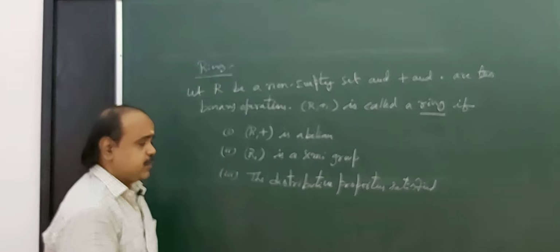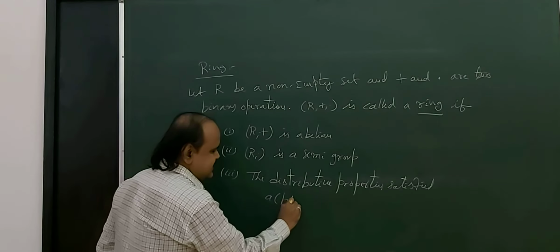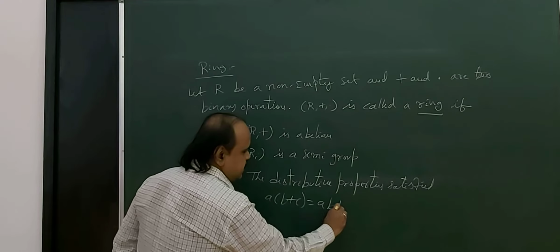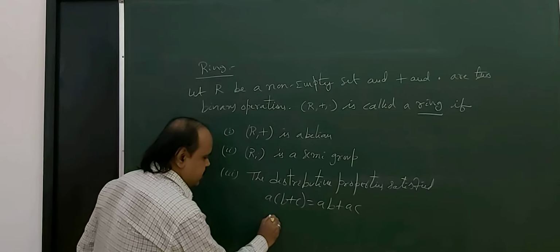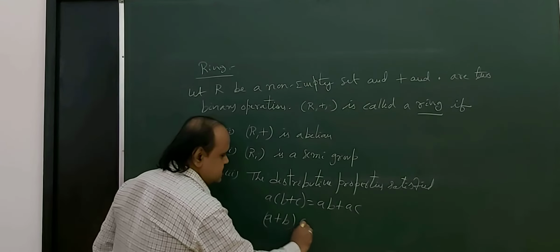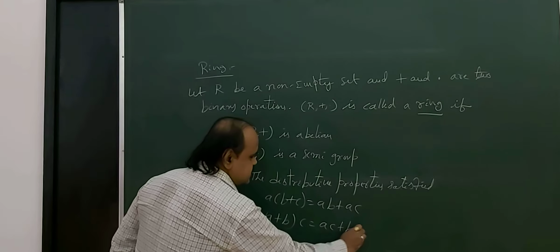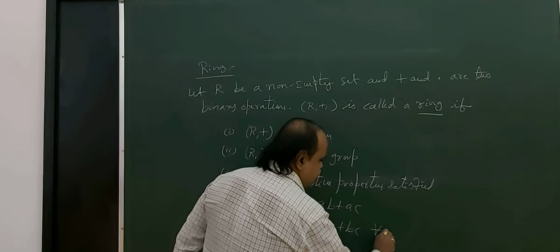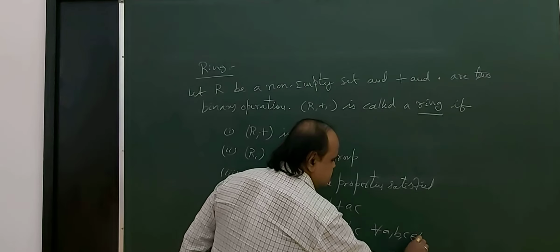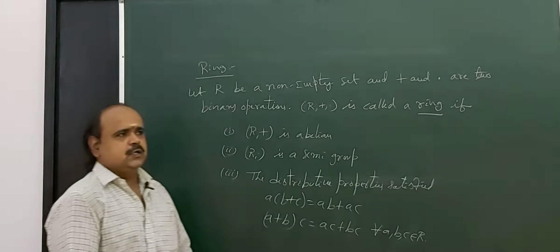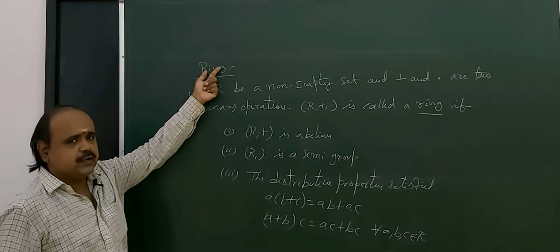What are the distributive properties? A into b plus c equal to ab plus ac. Another one, a plus b into c equal to ac plus bc for all a, b, c belongs to capital R. Okay. So here we see the definition of a ring.